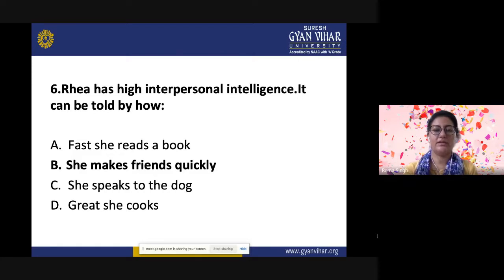So interpersonal intelligence, we have discussed, is about knowing others well. The people who have this kind of interpersonal intelligence can, just by talking, influence anyone, convince anyone. So if she is able to make friends quickly, that means she has that interpersonal skill within her.